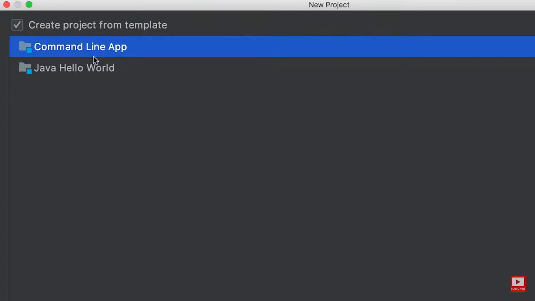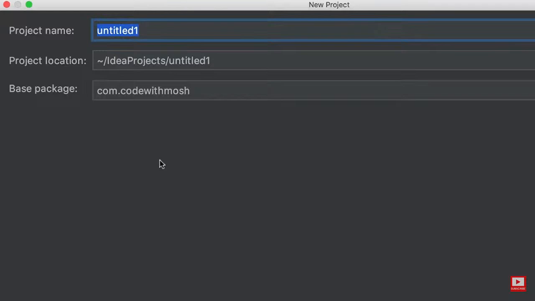Once you learn Java properly, then you can learn about building desktop or mobile applications with Java. All right, now let's click on next. On this page, we have to give our project a name. Let's call it Hello World.